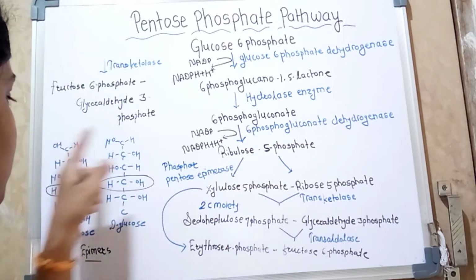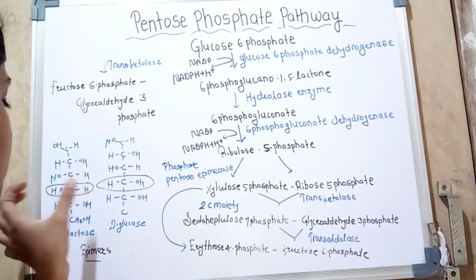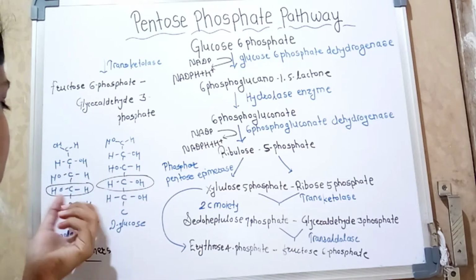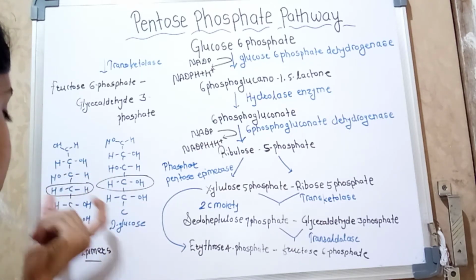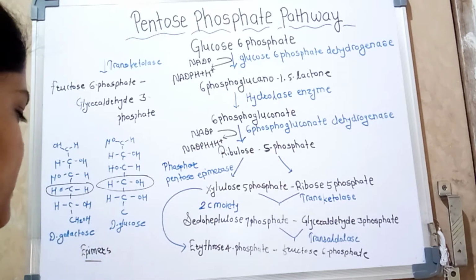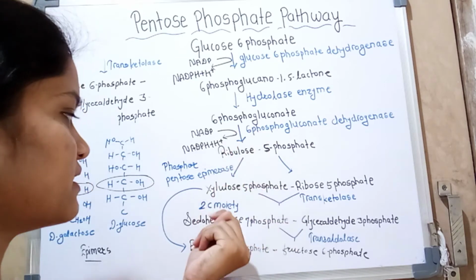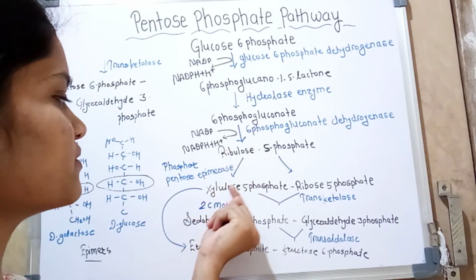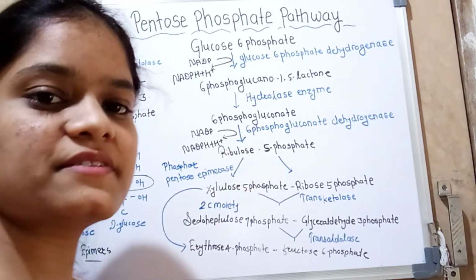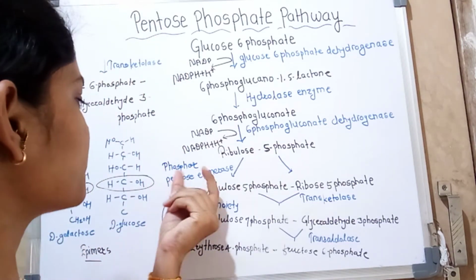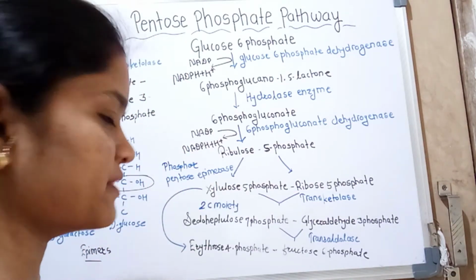Changing the position at just one chiral carbon is called epimerization. Similarly here, ribulose 5-phosphate is converted to xylulose 5-phosphate by the enzyme phosphopentose epimerase.